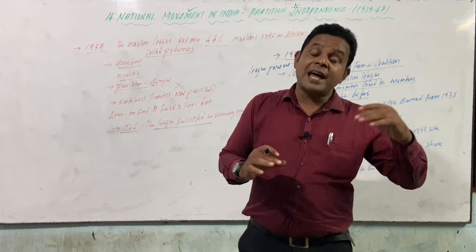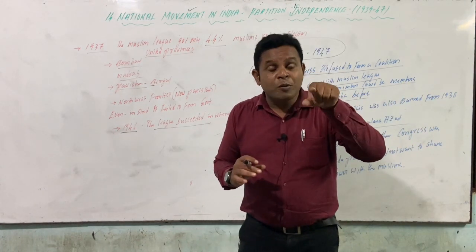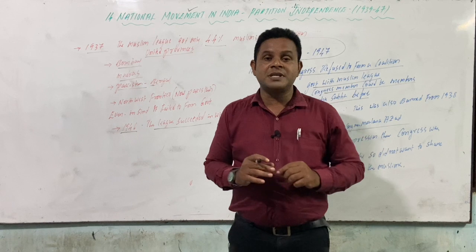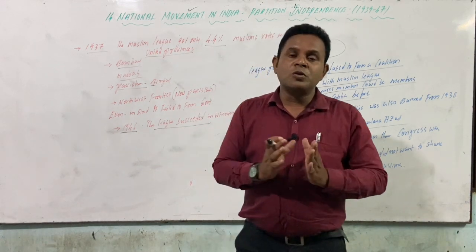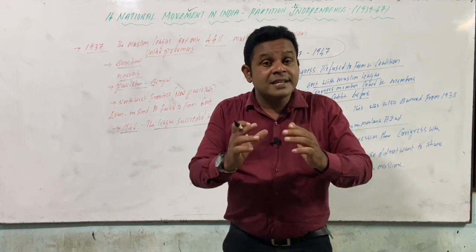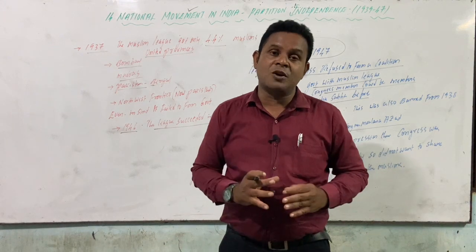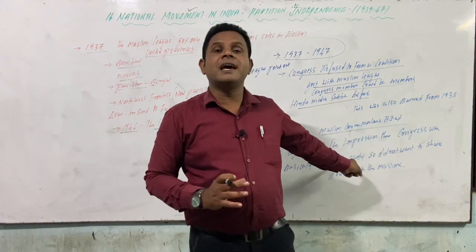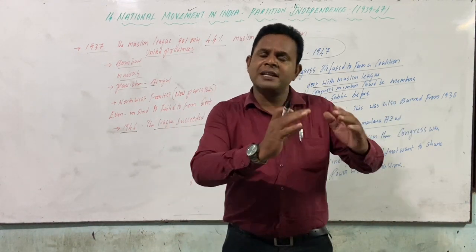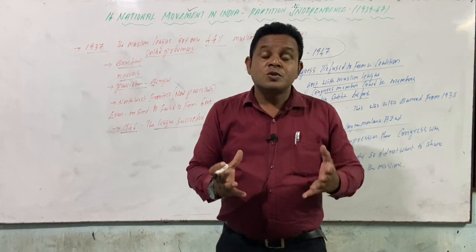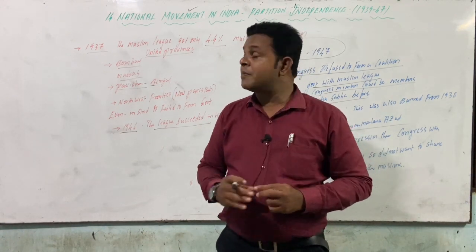So they had a narrow-mindedness about the Congress ministers. Okay, they are Hindu Congress ministers, so for that reason they did not allow a coalition government. That they understood clearly here. That is the reason they banned it, they did not allow us. So this was the situation at that time.